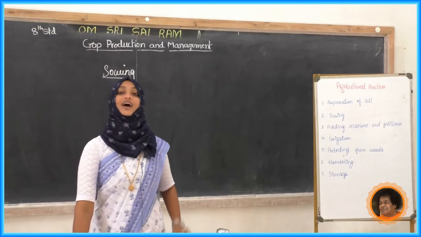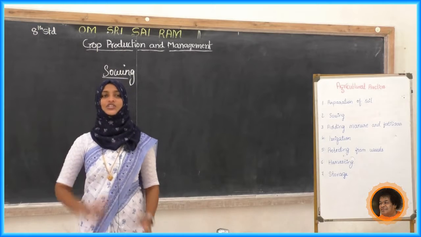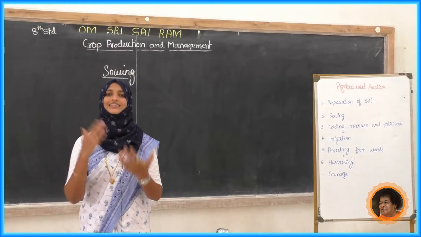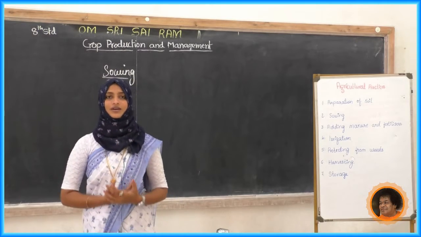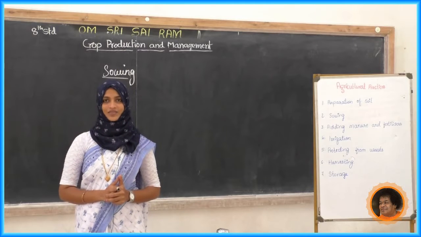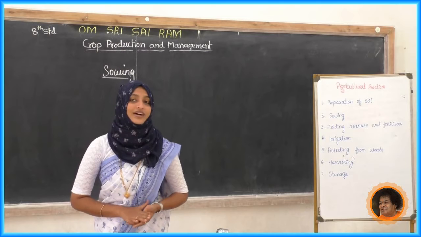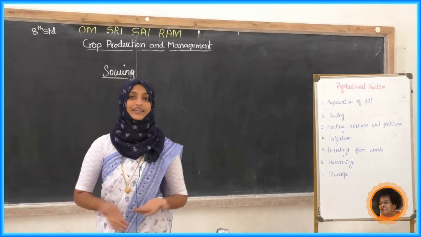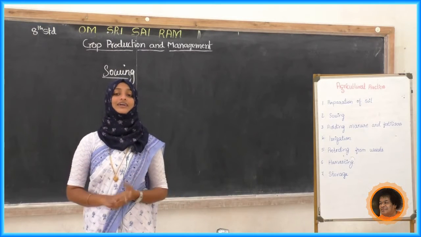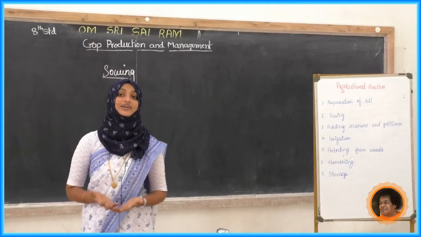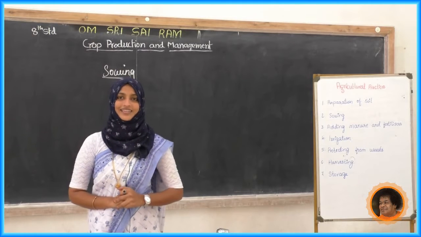Next, tell me students, how can you check whether a seed is good or healthy? How are we going to select? Have you seen your grandfather, any ancestor, or any farmers, how they select the seed?